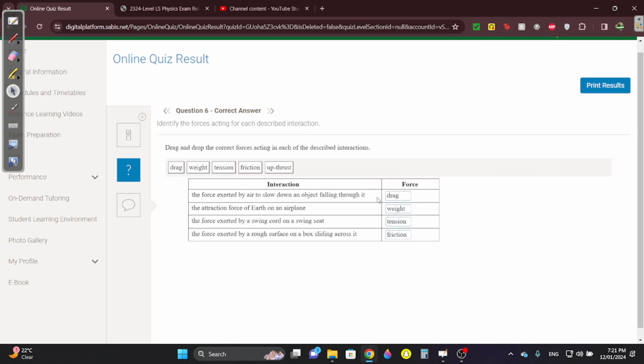The force exerted by air to slow down an object falling through it is called drag. You know, the air resistance is drag. The attraction of Earth on an airplane obviously is the weight. Whenever the Earth is pulling anything, that's weight.